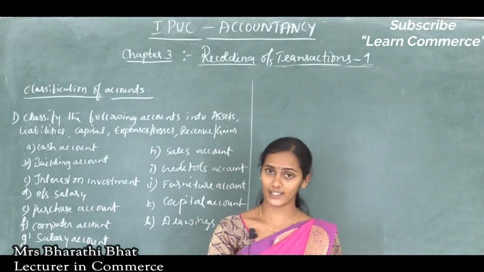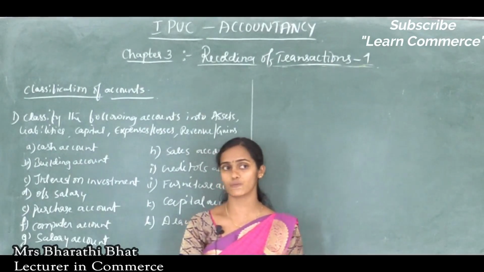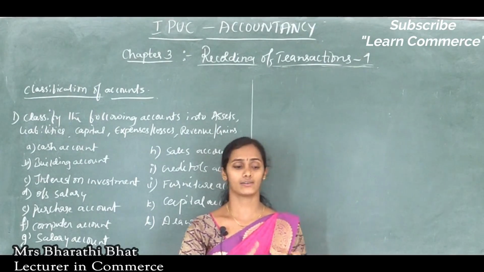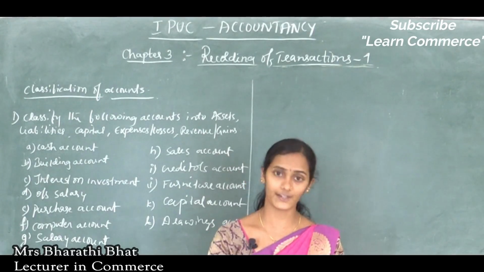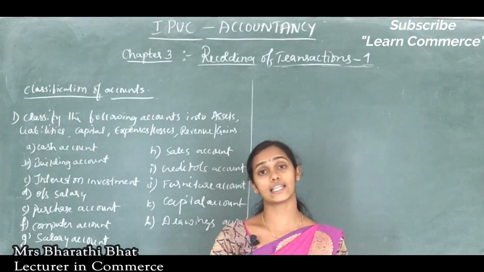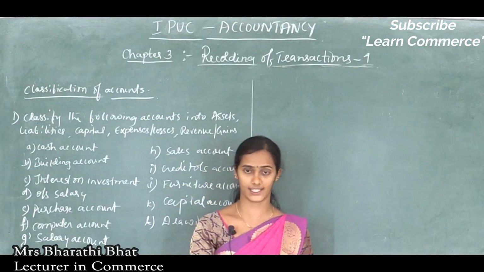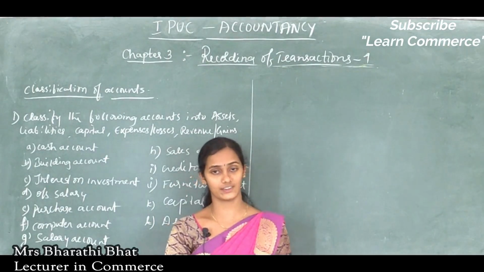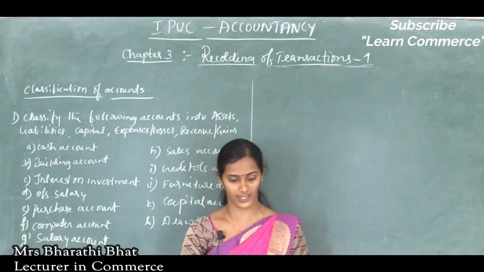And the next one is revenues or income. What kind of revenue may be earned by the organization? Commission received, interest received, dividend received or rent received are all considered revenue, and mainly sales. Sales is the main source of revenue to the organization, so sales comes under the revenue part. Sales return and commission received also come under revenues or income account.